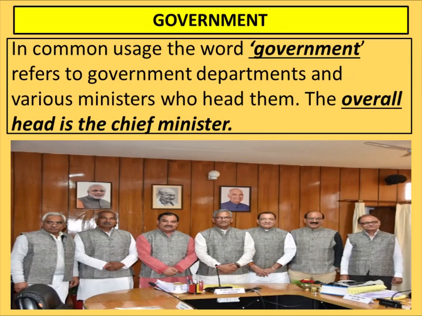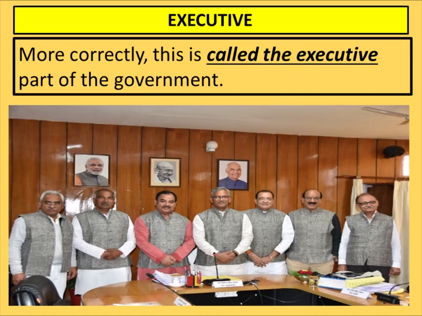What is government? In common usage, the word government refers to government departments and various ministers who head them. The overall head of the government is Chief Minister. At the state level, if we are talking about state, then the head of the government is Chief Minister. More correctly, this is also called the executive part of the government. Executive means the person, the team which does all the action, which does all the work. Okay, so they are known as executive.